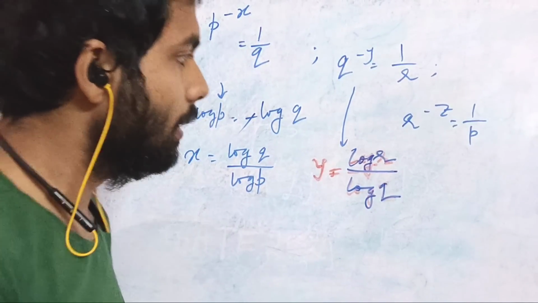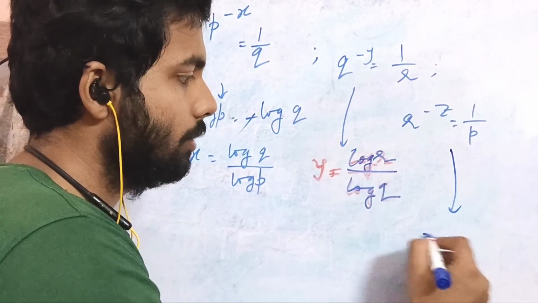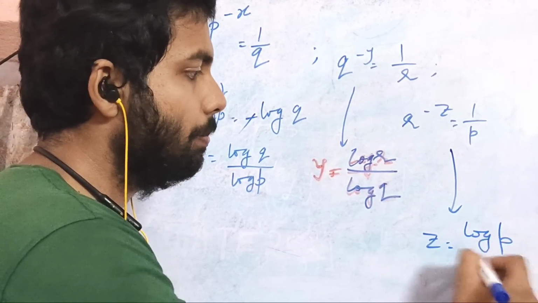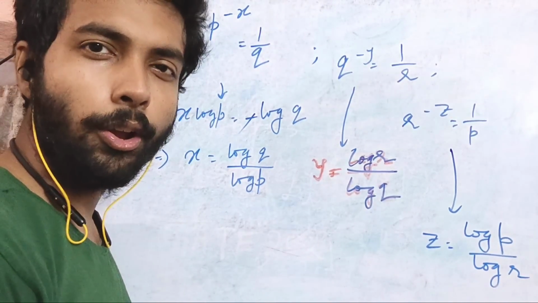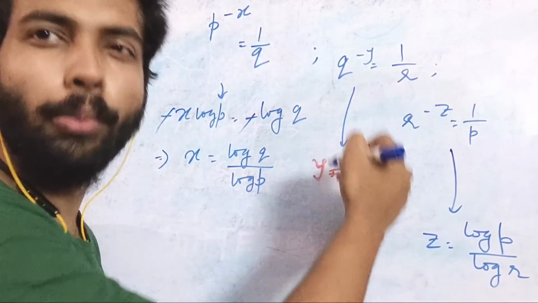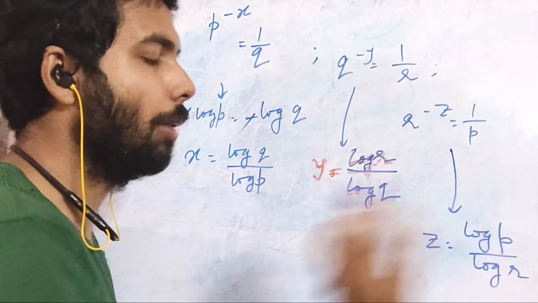Okay. Similarly, if I talk about this one, so it is z that is equal to log of p by log of r. Got it? Similar, absolutely similar. You just put log on both sides and cancel the negative signs. Nothing else is required. Z is equal to log p by log r.